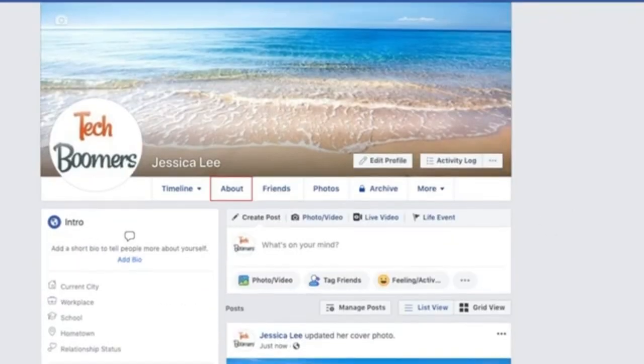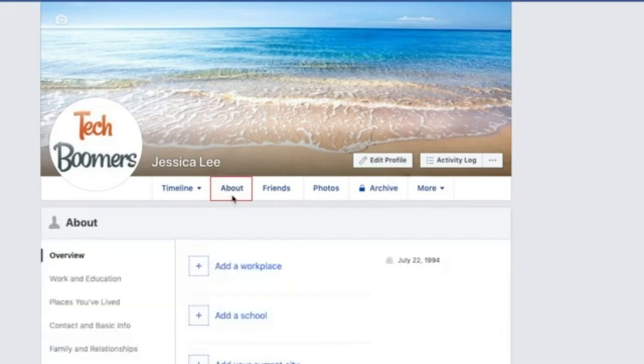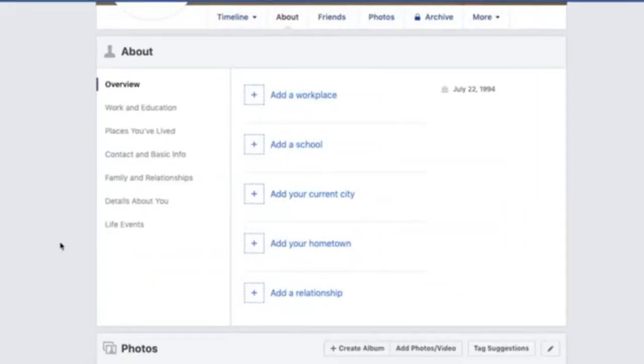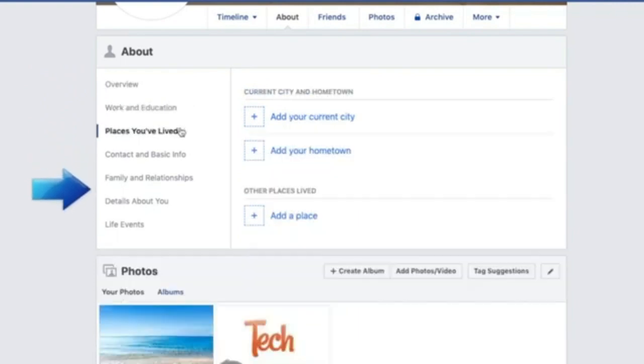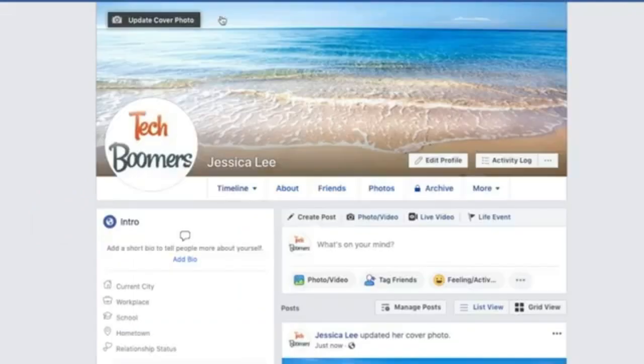To add more information to your profile, click About. Here you can add information about where you work, what school you went to, where you live, and more. Click on the different categories on the left to see more customization options. Once you've personalized your profile, you're all set to start using Facebook.